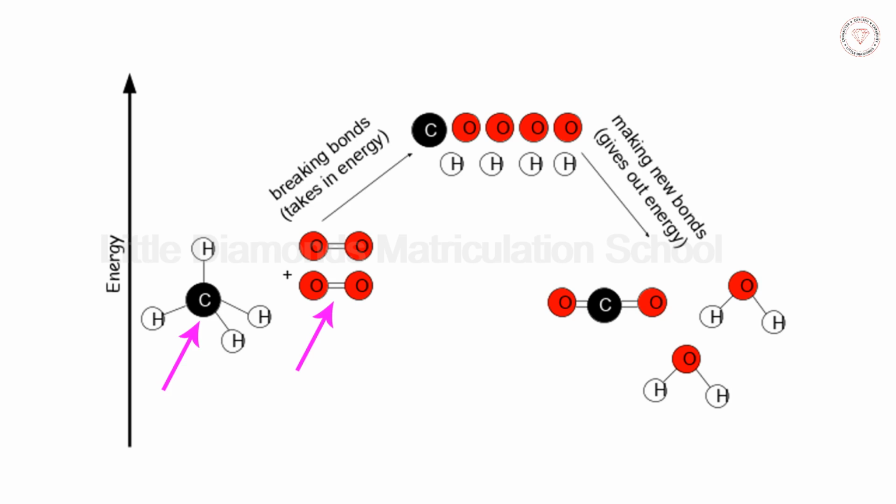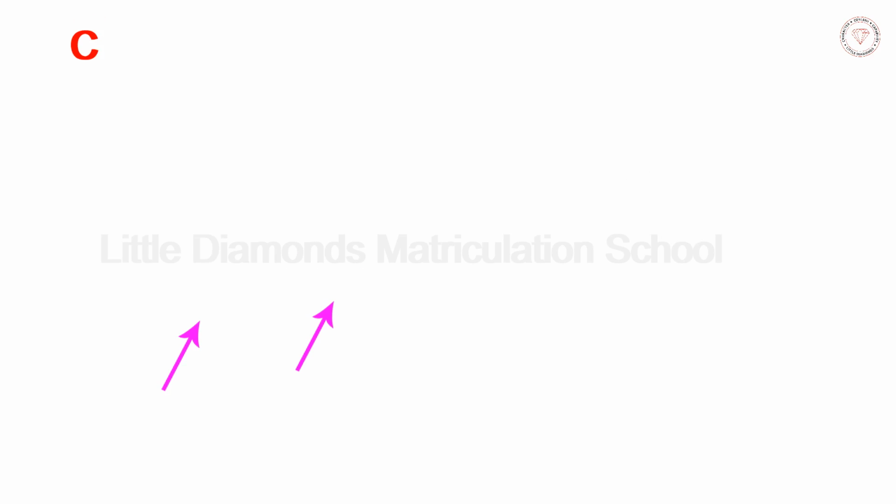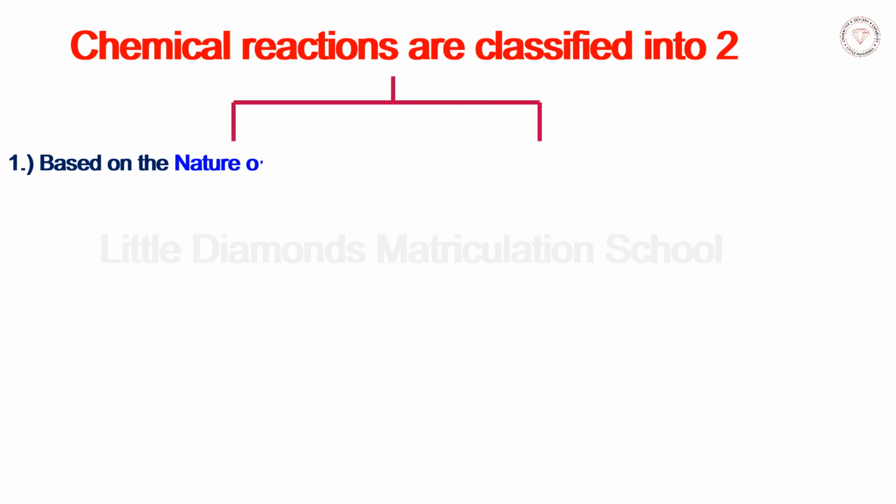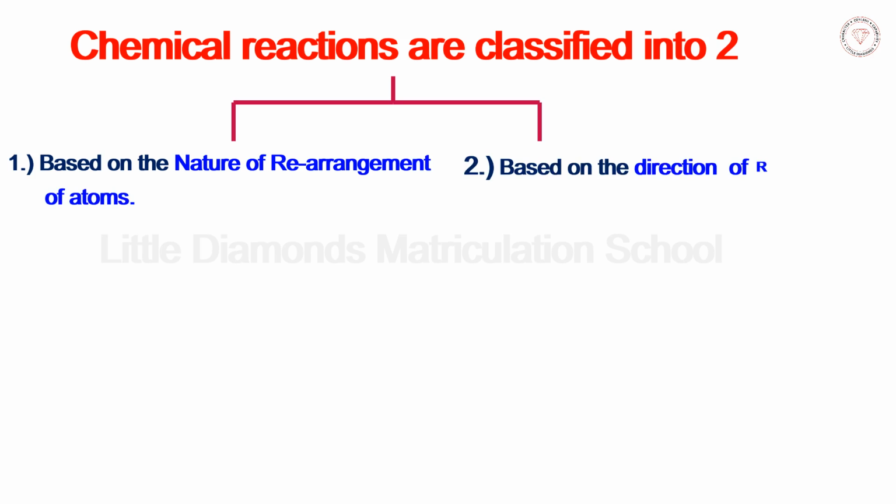Let us next see the different types of chemical reactions taking place. Chemical reactions are classified into two. Number one, based on the nature of rearrangement of atoms, and number two, based on the direction of reaction.